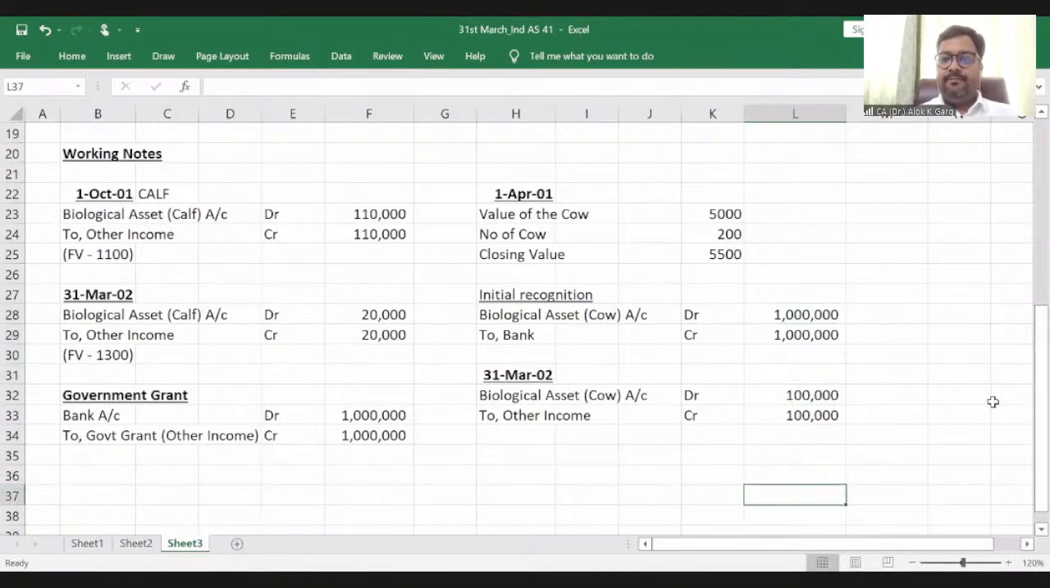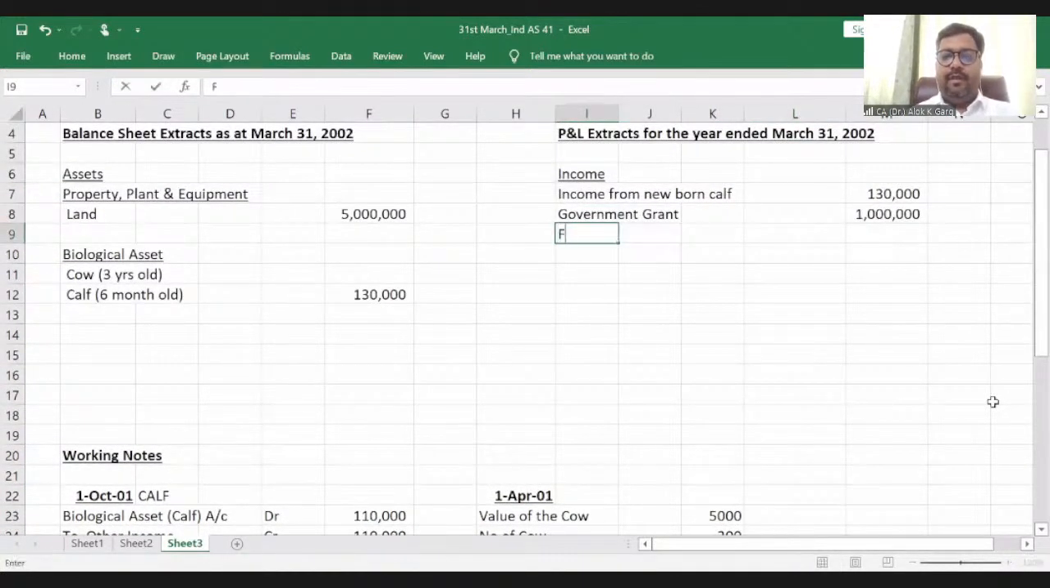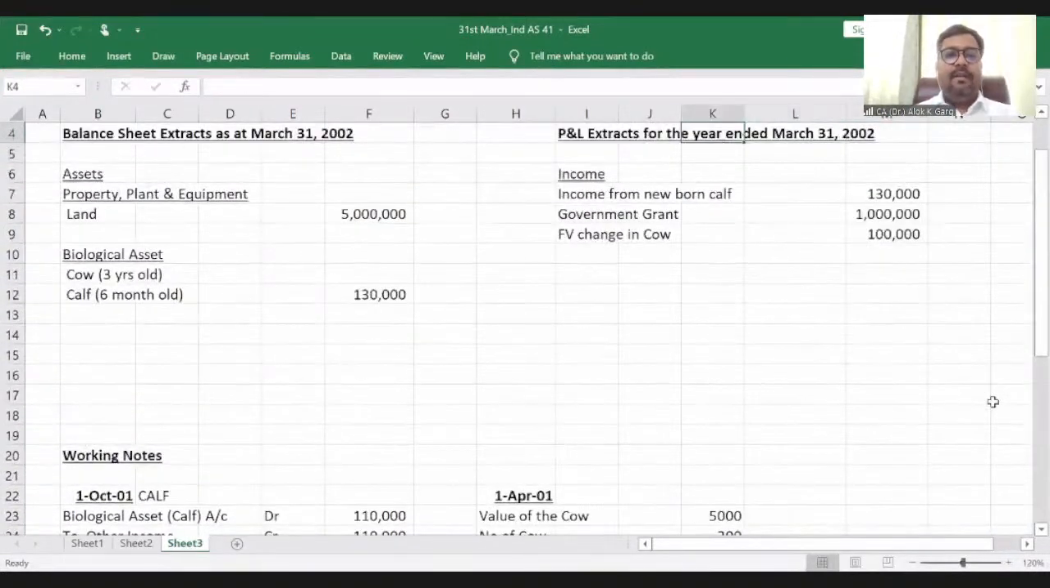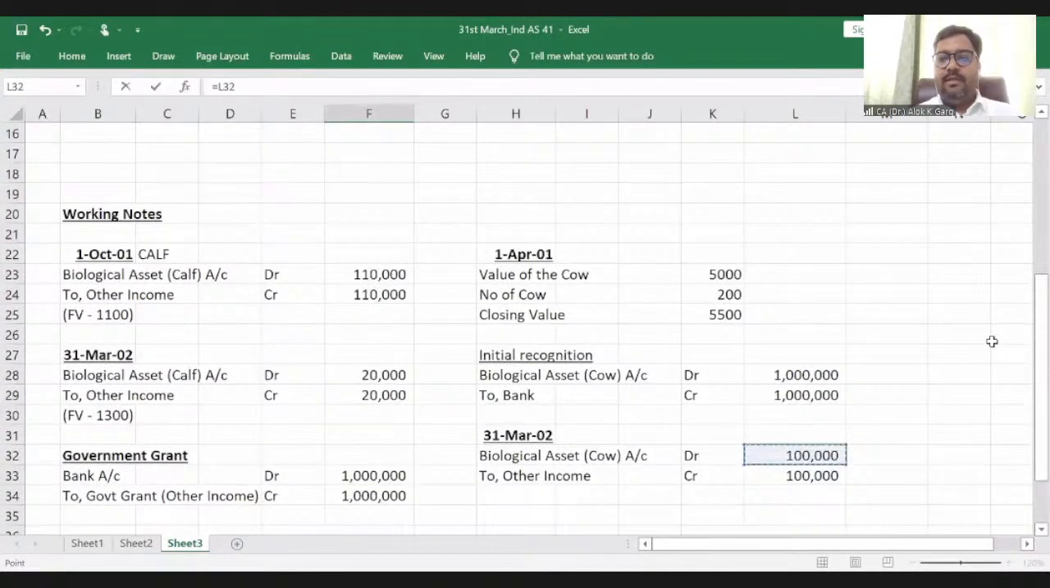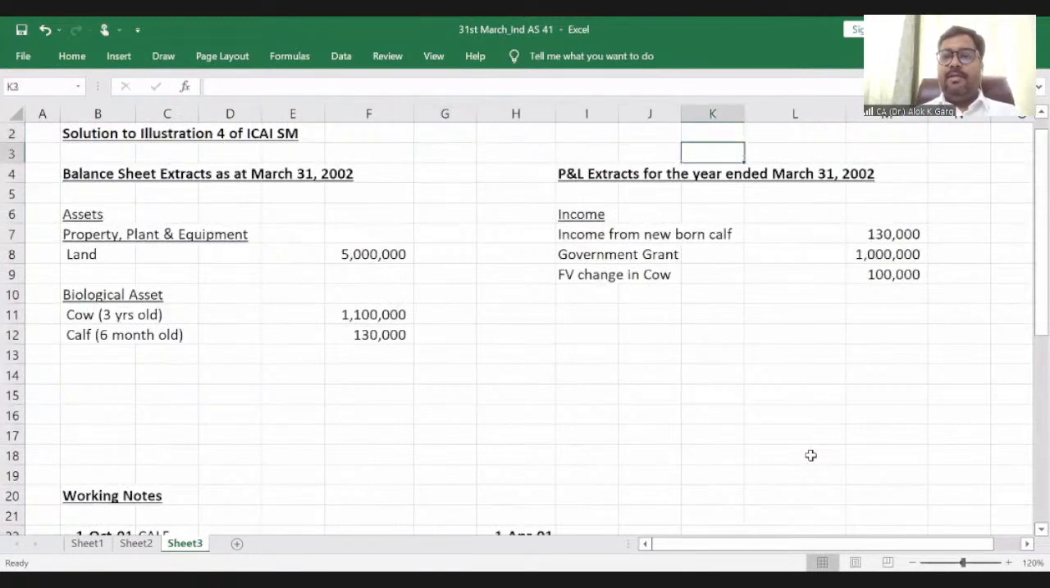Is it clear? And this 1 lakh will go to the P&L, fair value change in cow. How much? 1 lakh rupees. And this value of the cow will be recognized in the balance sheet. This cow was purchased for 10 lakh rupees, and there is a fair value change of 1 lakh rupees. So it has to be recognized at 11 lakh rupees. Is it clear so far? Any doubt?